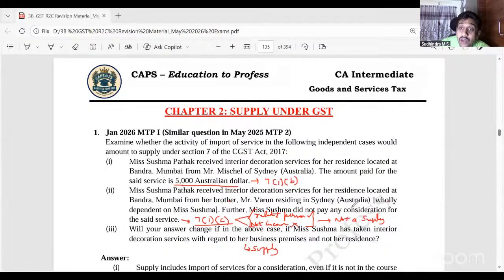Now here our challenge is writing the answer. That is also extremely important, for which we have to write and practice. That's the only way. The same way we would have written the answers in law, the same format or approach we have to follow. Under taxation, there could be 2 types of questions. One is problem based, wherein we will have to solve and find out the amount of tax, income tax or GST, whatever it is.